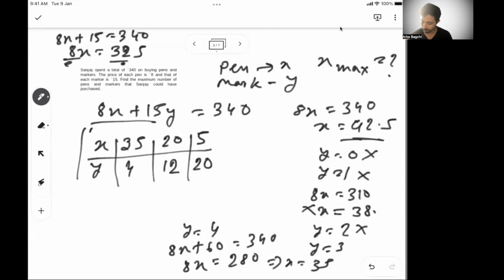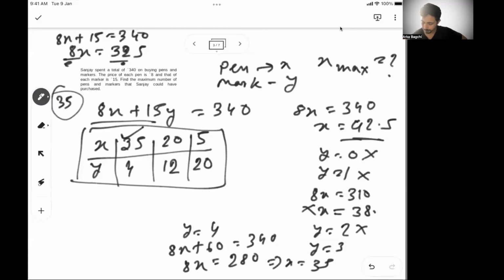So these are the only three possible sets of solutions for this equation, because pens and markers cannot take a negative number and cannot be a non-integer. So it has to be a positive integer only. By the problem, they are trying to tell you x and y have to be positive integers. And with x and y positive integers, these are the only three possible solutions. You can't reduce x any further, or x becomes negative. So these are the only three possible solutions. Out of that, I can say the maximum is 35. So your answer is 35.